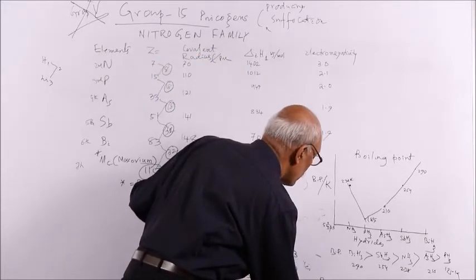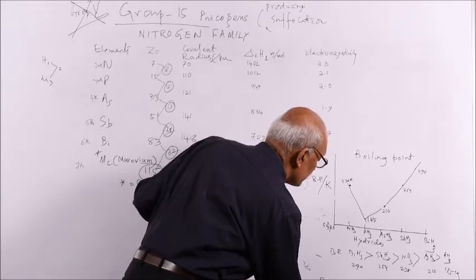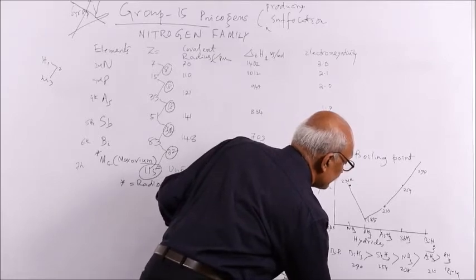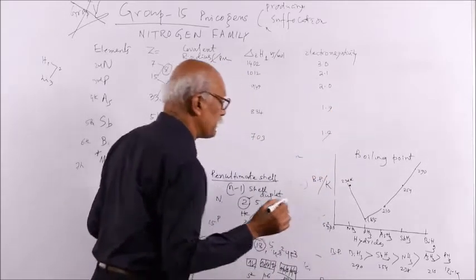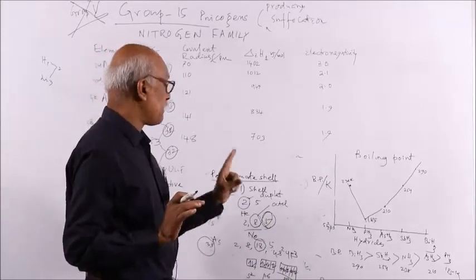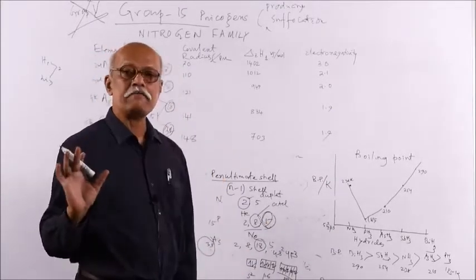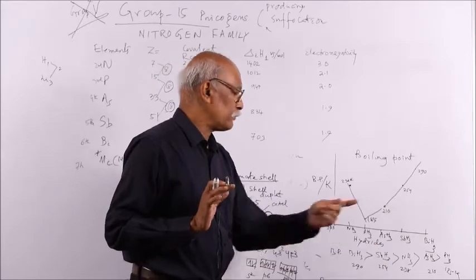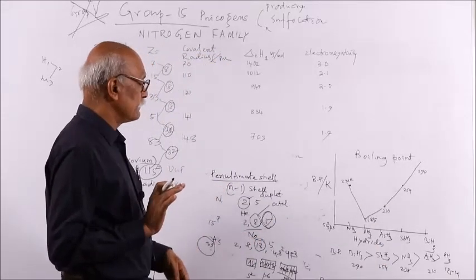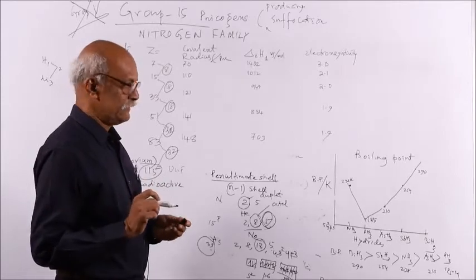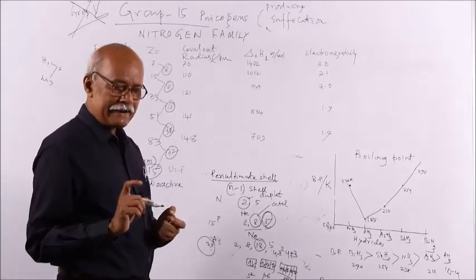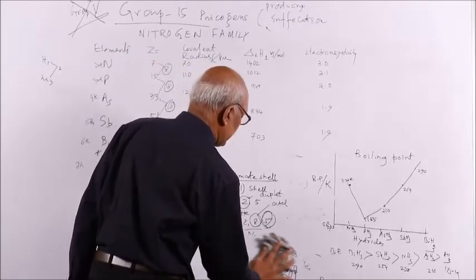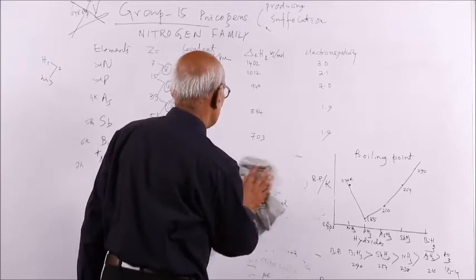So this is called pseudo noble gas configuration. Though it does not have duplet or octet, still it has a stable configuration. That is the reason why it is called pseudo noble gas configuration. Pseudo noble gas configuration means the configuration with 18 electrons. If it is 2 electrons or 8 electrons, then you call it noble gas configuration. If it is 18 in the penultimate shell, it is called pseudo noble gas configuration.